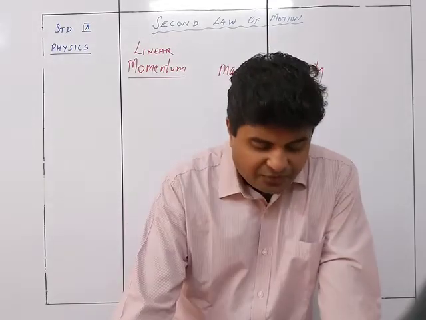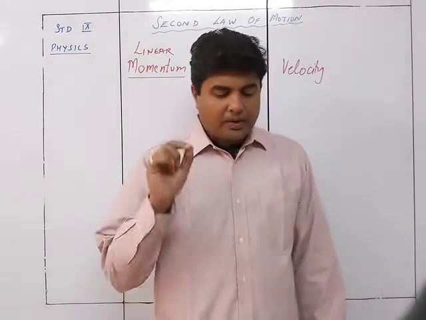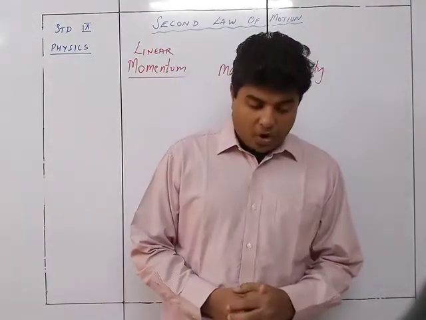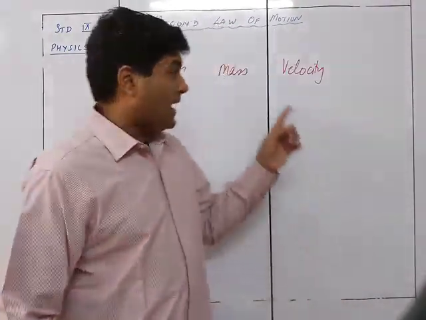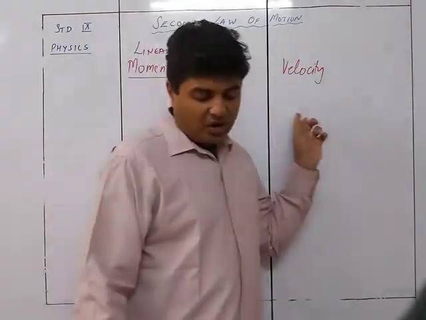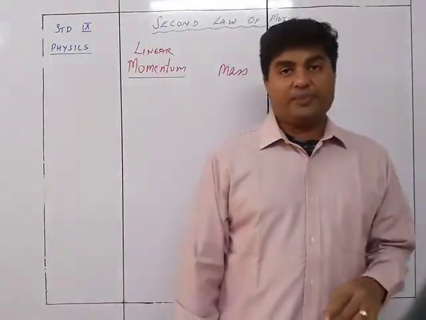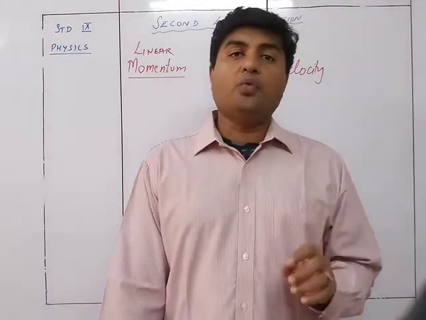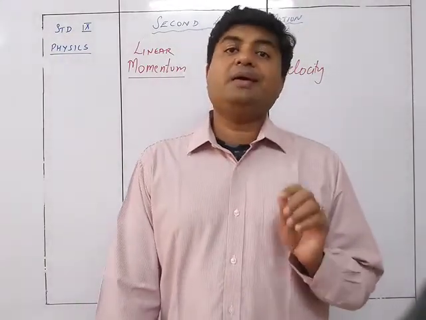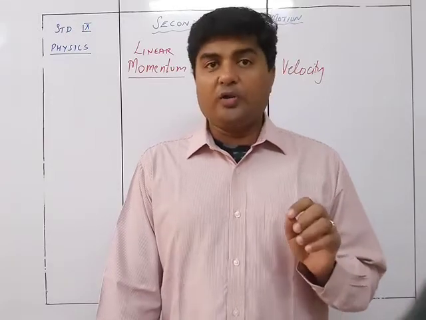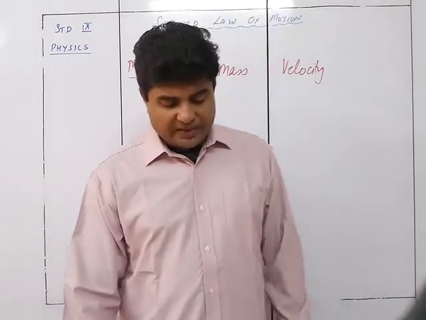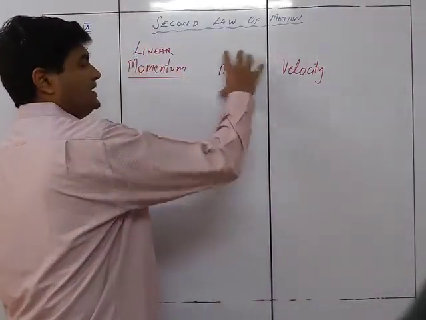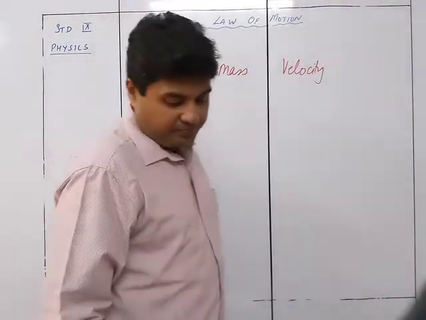So thus the force needed to stop a moving body in a definite time depends on both the mass of the body and the velocity with which it is traveling. So the force required to stop a moving body is proportional to, or dependent on, both the mass and the velocity.